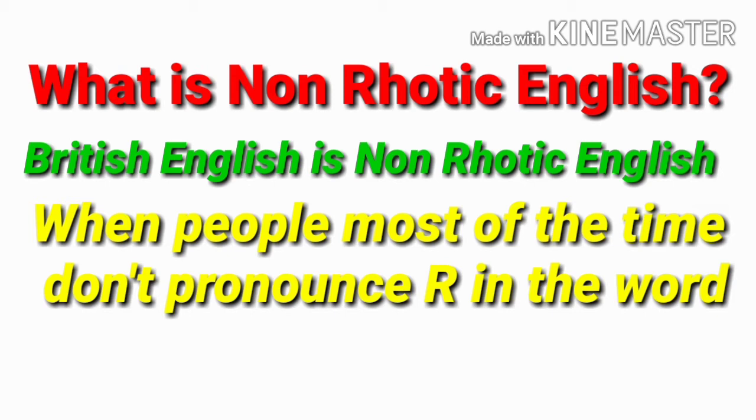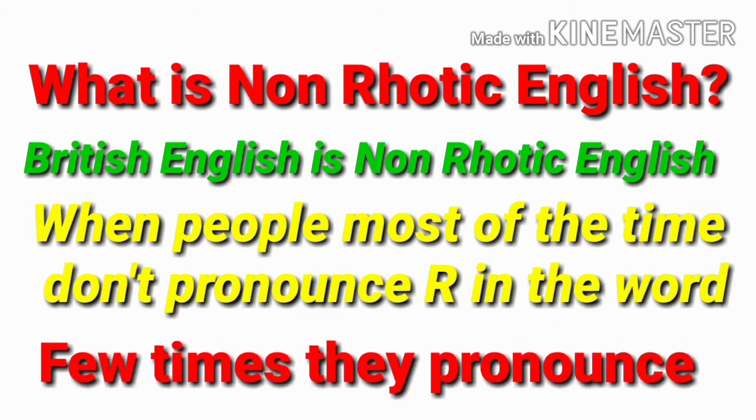So it is clear from here that British people don't pronounce the R sound in the word, but a few times they pronounce it. So where they pronounce and where they don't pronounce, we will know very clearly in our next slide.